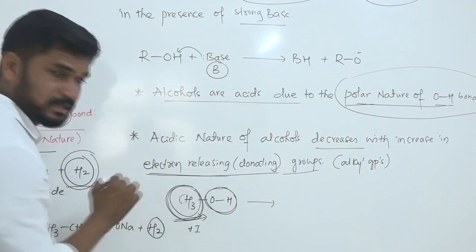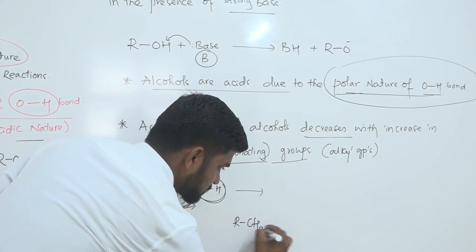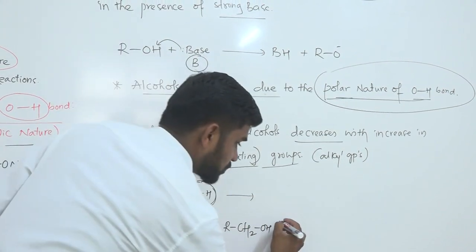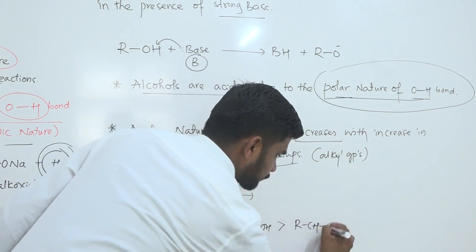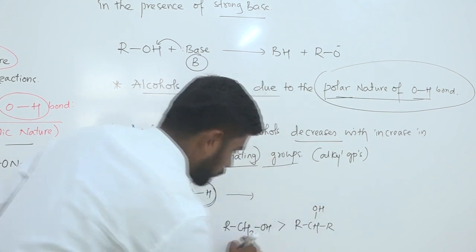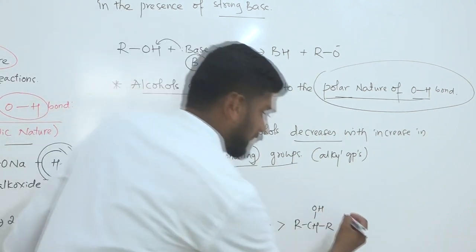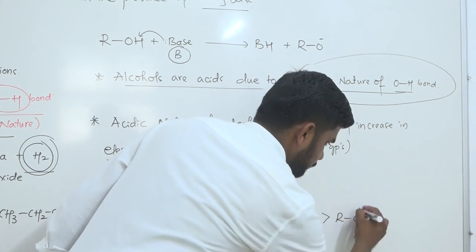Therefore, on this basis, the primary alcohols, represented as RCH2OH, are more acidic than secondary alcohols, and secondary alcohols are more acidic than tertiary alcohols.